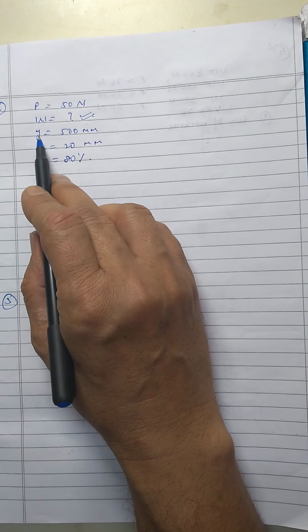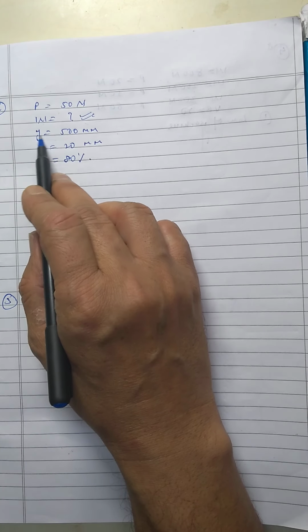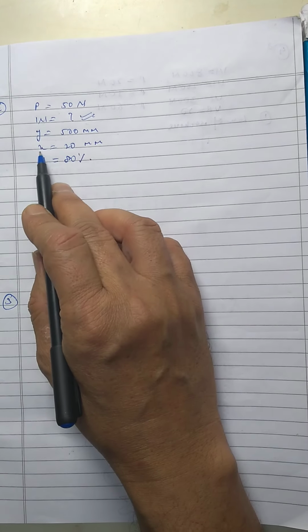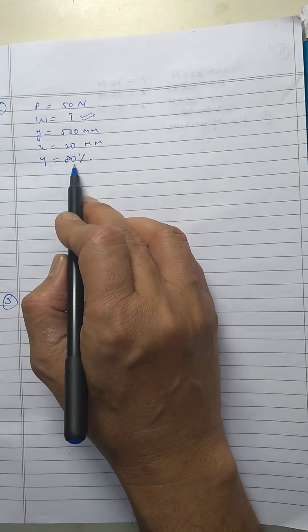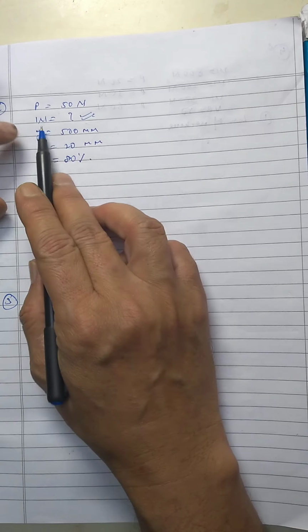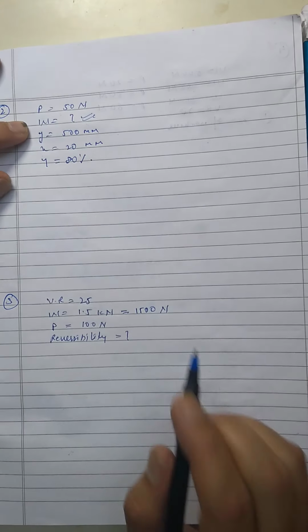Now the distance moved by the effort is 500 millimeter, and the distance moved by the load is given as 20 millimeter. Efficiency is given as 80%. Now you have to calculate the weight which is to be lifted.